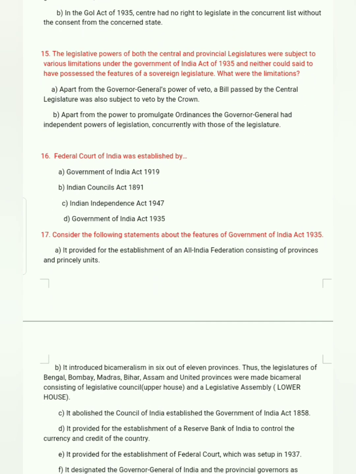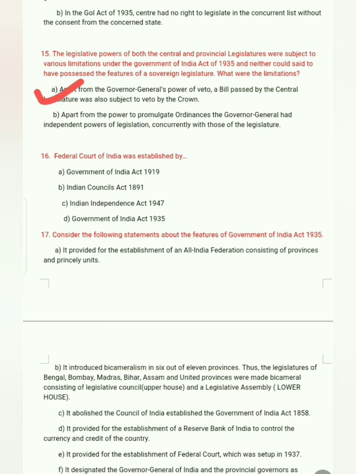Question number 15: the legislative powers of both the central and the provincial legislature were subject to various limitations under the Government of India Act 1935, and neither could be said to have possessed the features of a sovereign legislature. So what were the limitations?